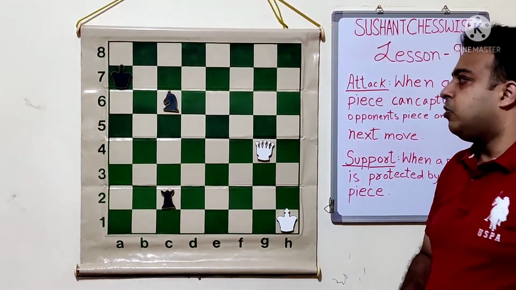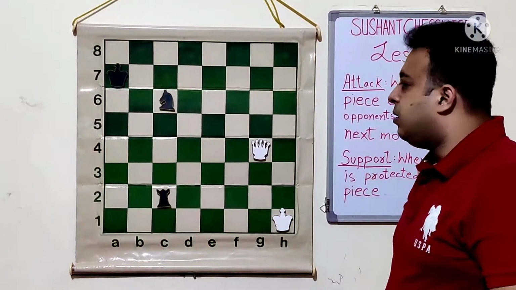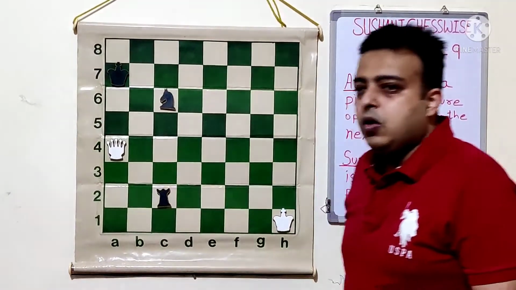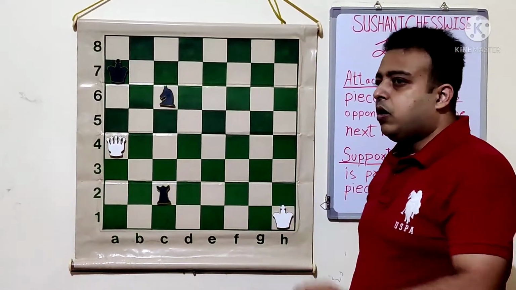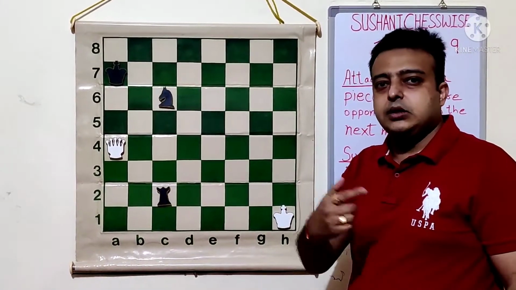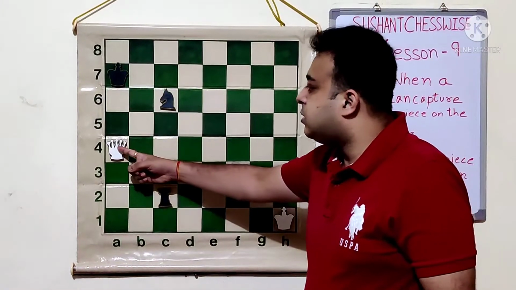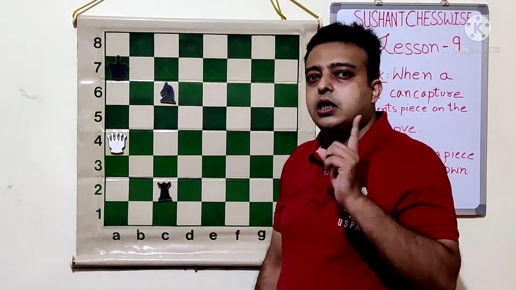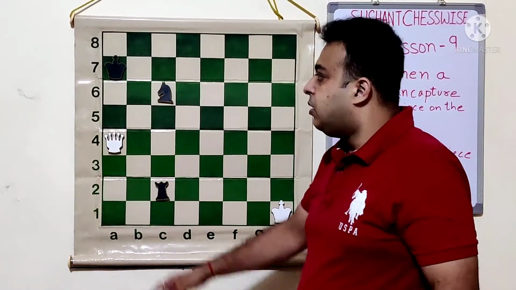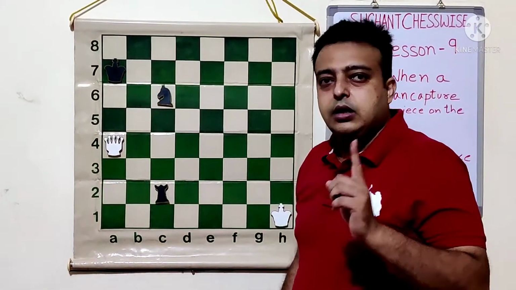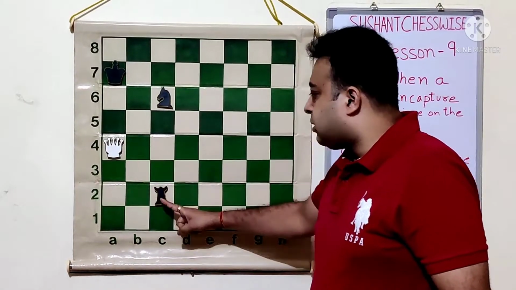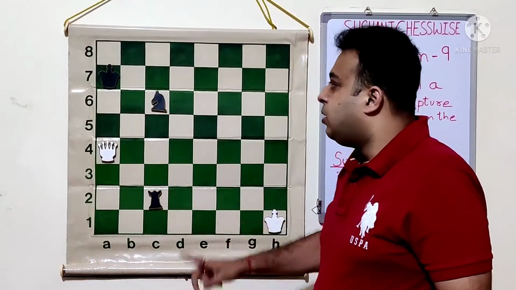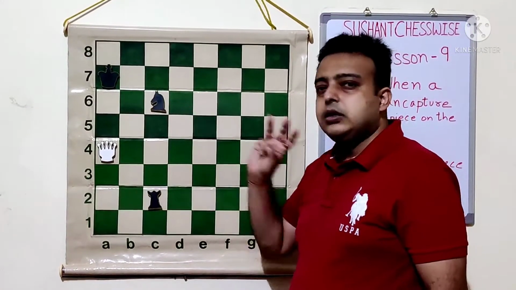Let's have a look at this position. White played the queen to a4. And now we see from a4, this counting has to be practiced at home, the queen attacks the king. So we have to always see the check every time. We should never miss a check. So the queen is attacking the king. It's a check. The queen attacks the rook, and the queen attacks the knight. So here we can see that again three things are attacked.